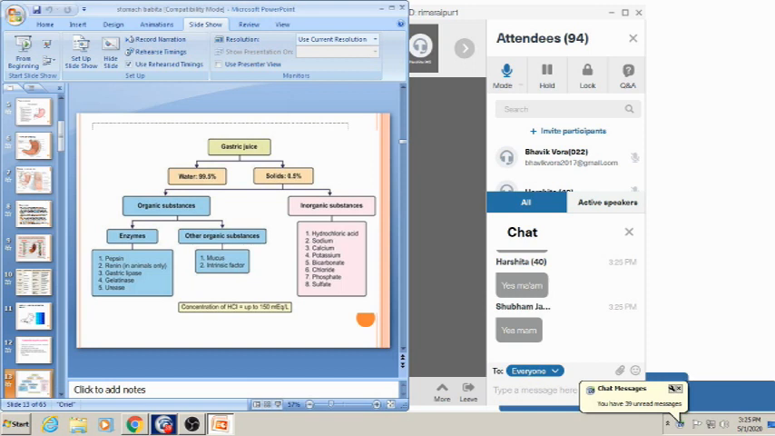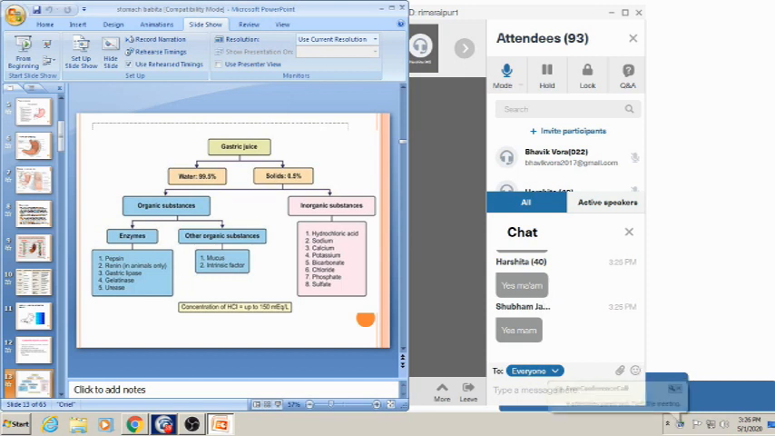Gastric juice contains 99.5% water, meaning 97 to 99% water, and solids 0.5%. These 0.5% solids contain organic substances, which include the enzymes pepsin, secreted from the chief cell in an inactive form as pepsinogen, which will be active in acidic environment, renin, gastric lipase, gelatinase and urease. Other organic substances: mucus from the mucous neck cells, and intrinsic factor from the parietal cells.